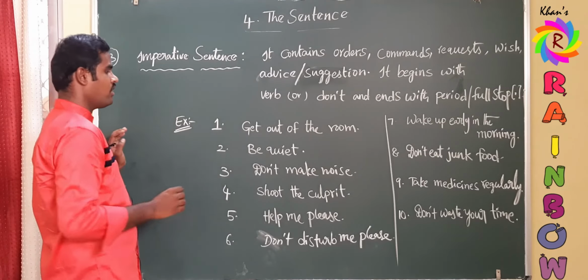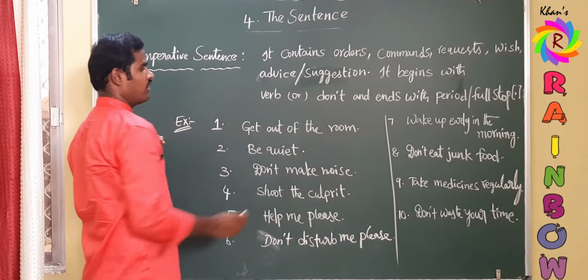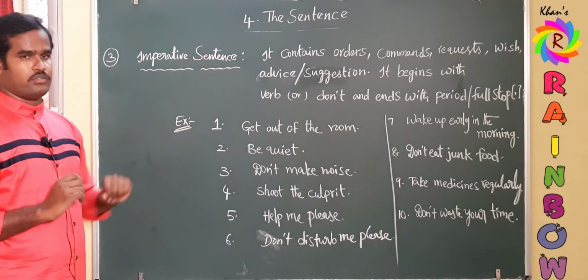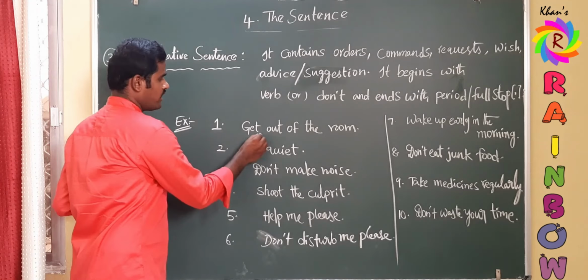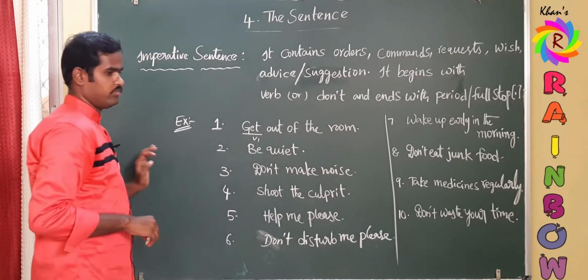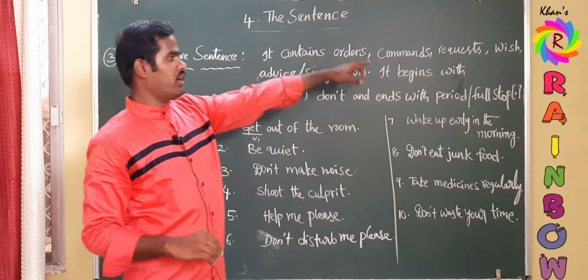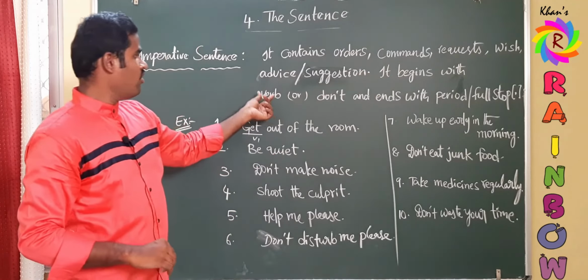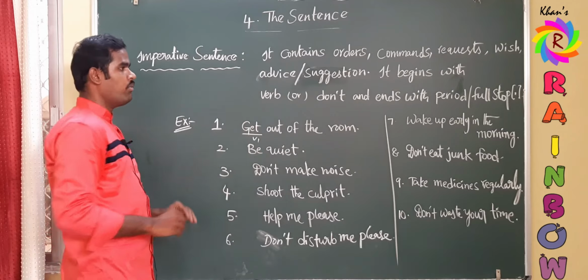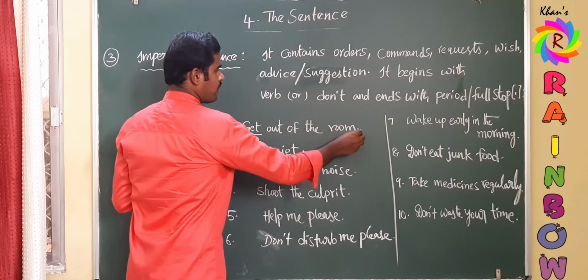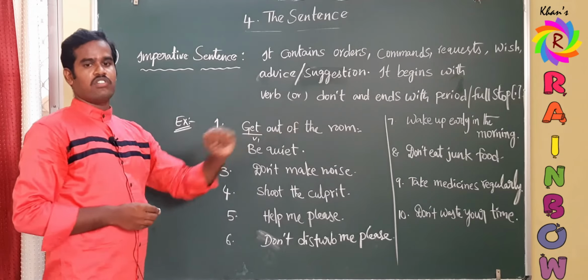So let us observe the examples. See, the first one, get out of the room, is an order, right? So get is a verb, the first form of the verb. As per the definition, imperative statements begin with a verb, and get is a verb and it ends with a period. You can easily observe it is a full stop.